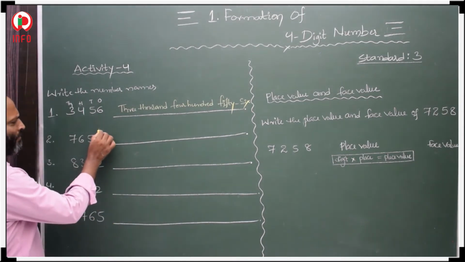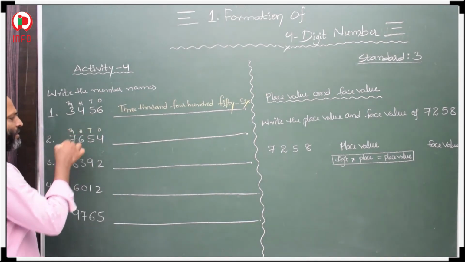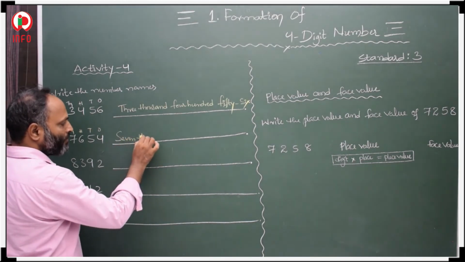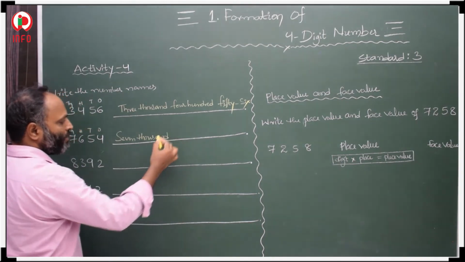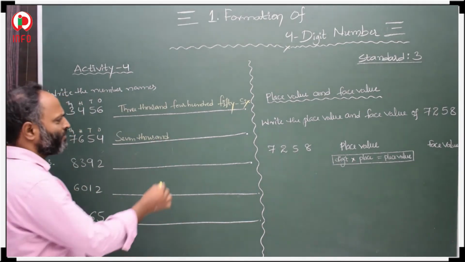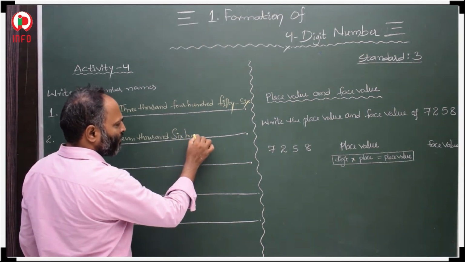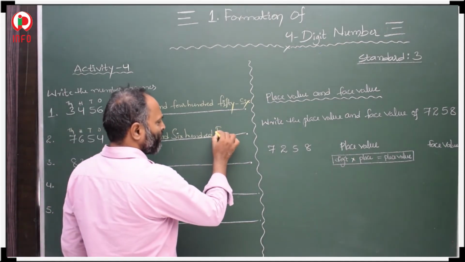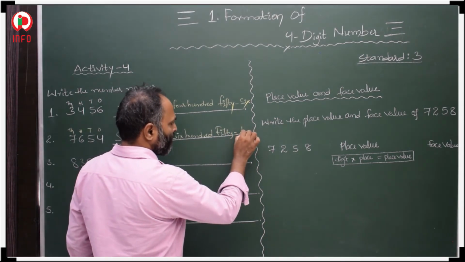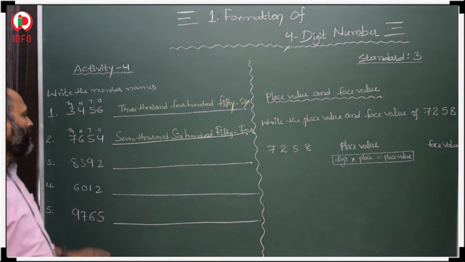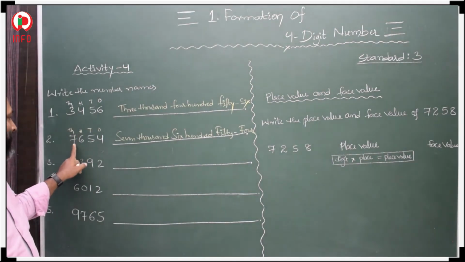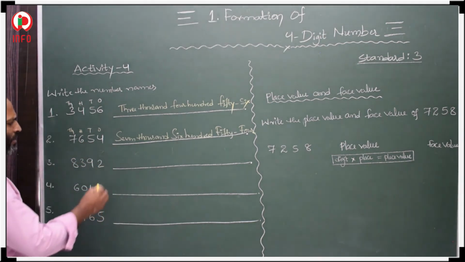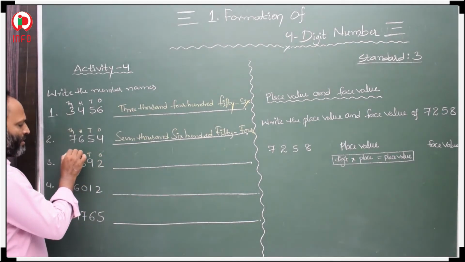In the same way, ones place, tens place, hundreds place and thousands place. 7000, 600, 654. 7,654.